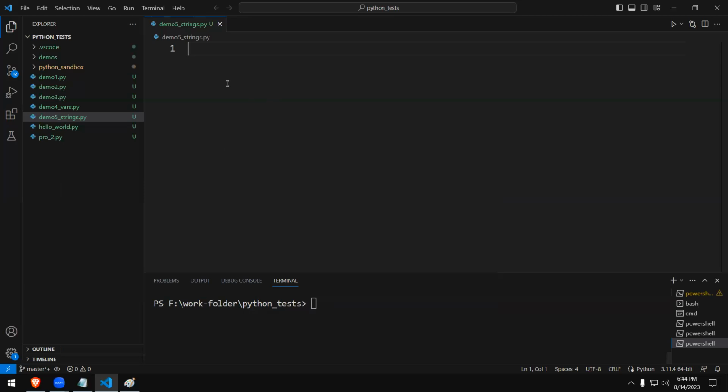Okay, now we're going to learn how to create them, how to work with them. Let me tell you what is a string, right? Right, let's put a comment here. You know comments can be created like this. A string is this, right?